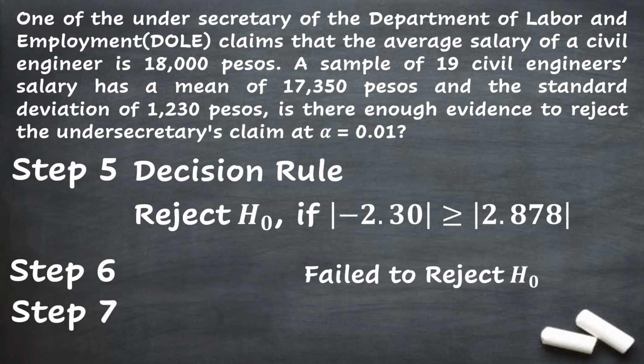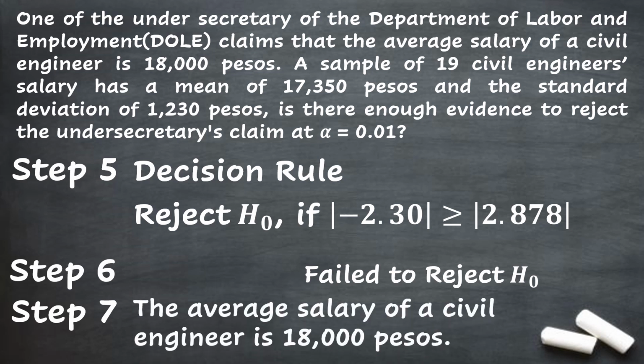Finally, last step, step 7, is we have to draw conclusions based on step 6. Since we failed to reject the null hypothesis, and in this problem the null hypothesis is the population mean equal to 18,000 pesos, that mathematical statement refers to the sentence that the average salary of a civil engineer is 18,000 pesos.